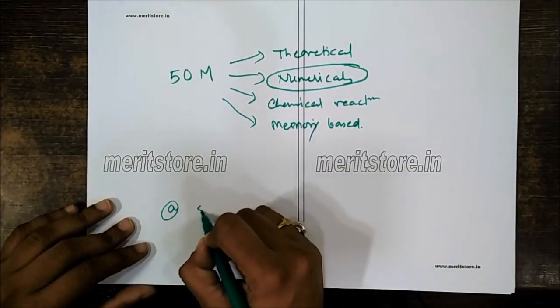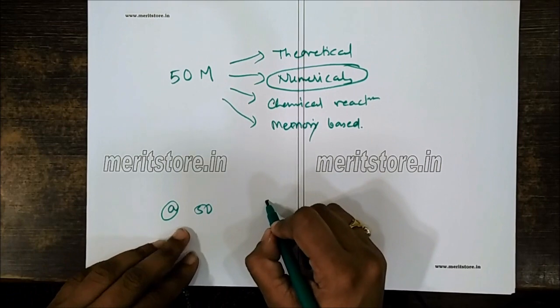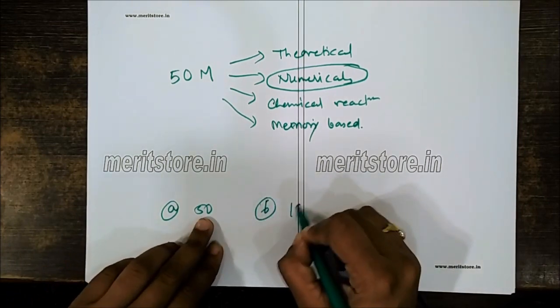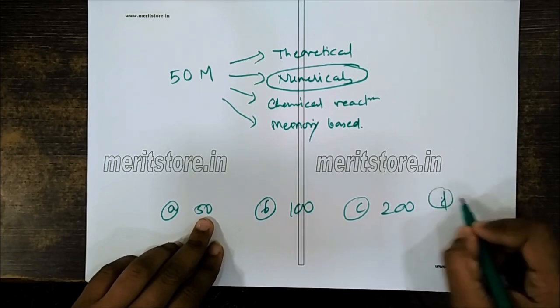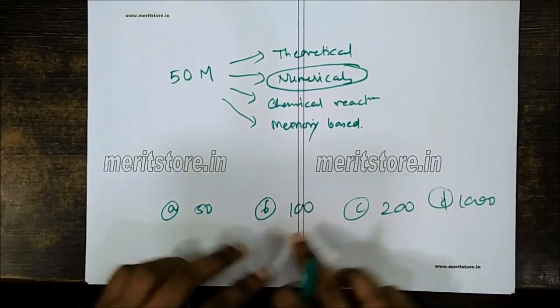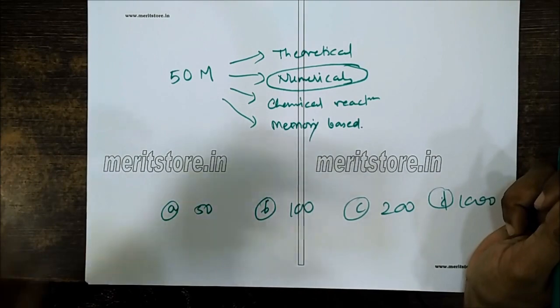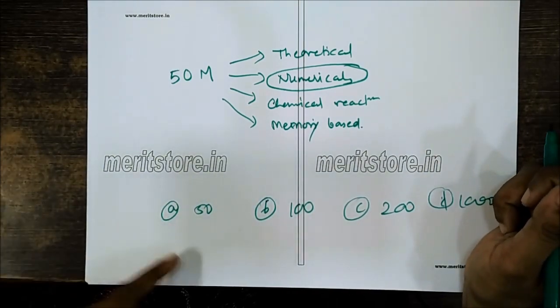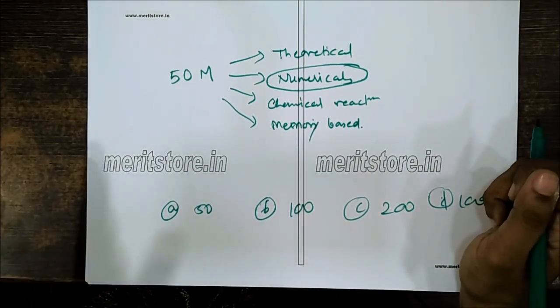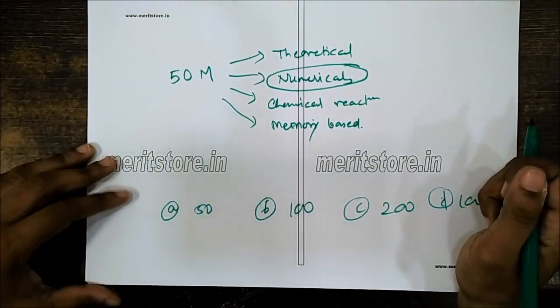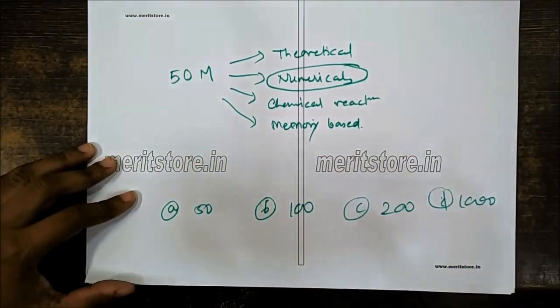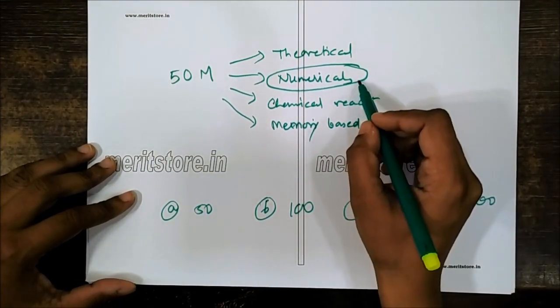For example, option A is 50, option B is 100, option C is 200, or option D is around 1000. So when you have a large difference, you can do a tentative calculation to at least find out where the answer will be nearby, and you can go ahead with that answer. So try to go for very shortcut methods to do these numericals.